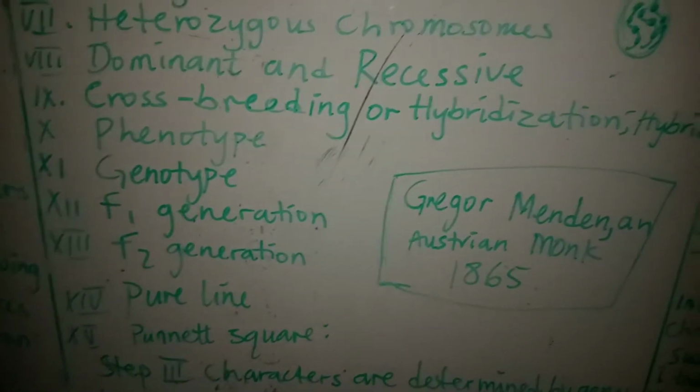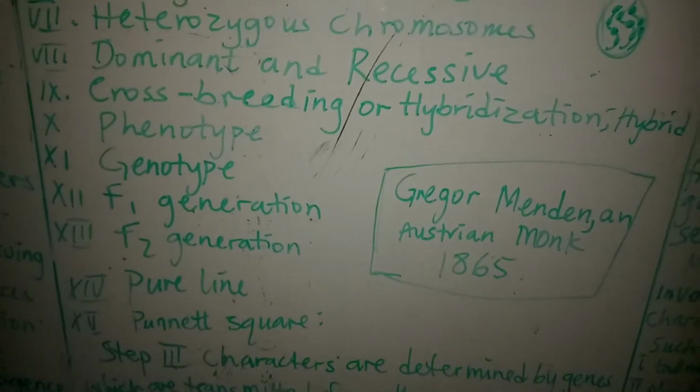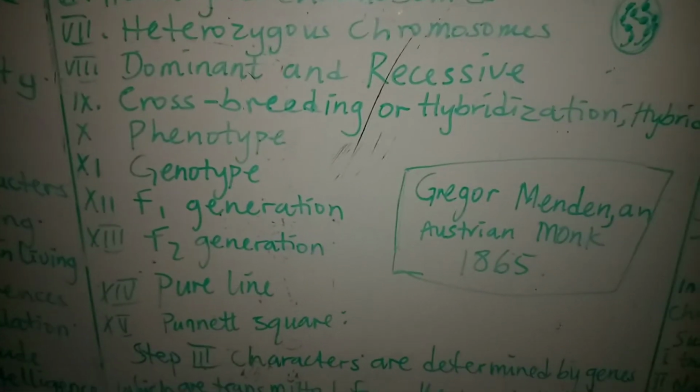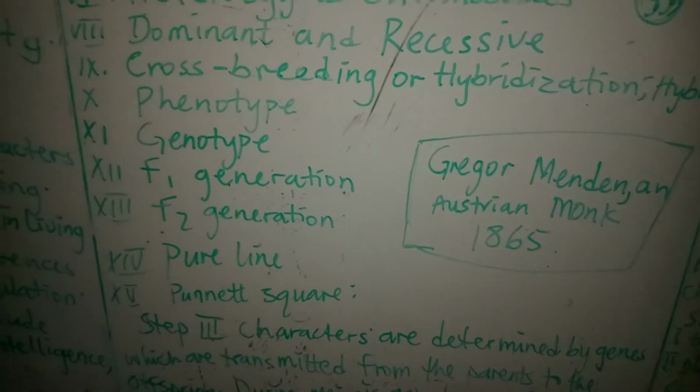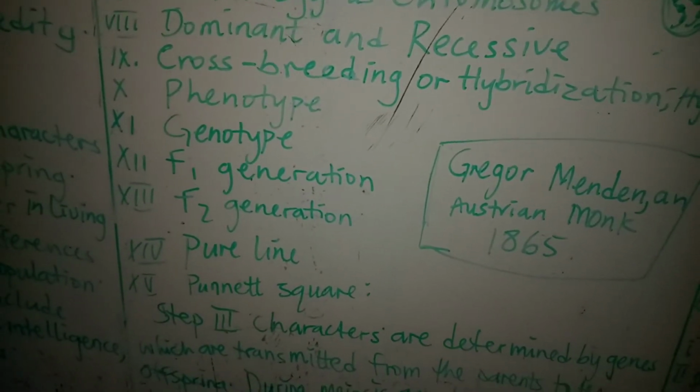So that is crossbreeding. When you mate individuals from different breeds to produce a variety that you want, you get a kind of combination that you want. That is crossbreeding or hybridization.